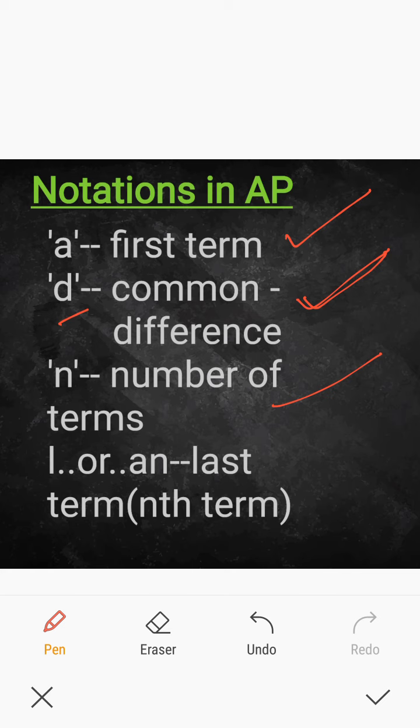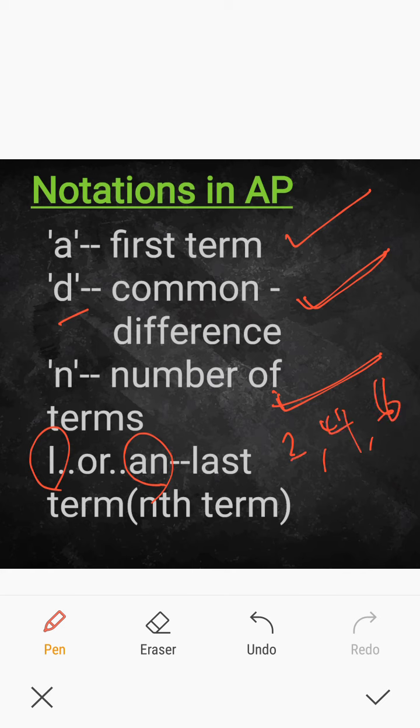For example, 5, 10, 15 is an AP. So the number of terms there is 3. We have to count the number of terms, and that is denoted by n, total number of terms. Here l or an means the last term of an AP. Suppose the AP is 2, 4, 6.